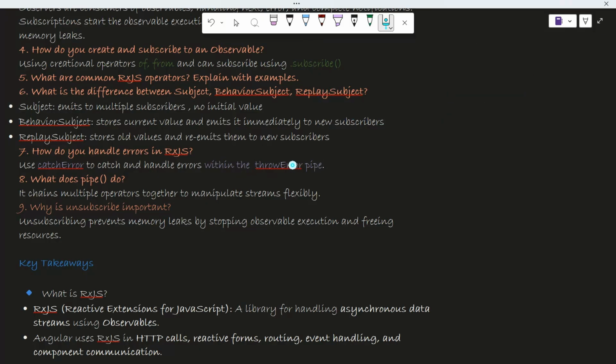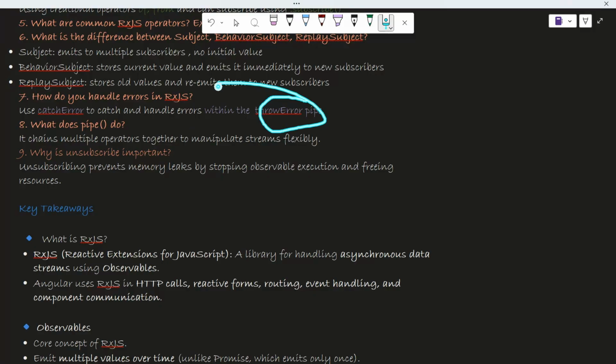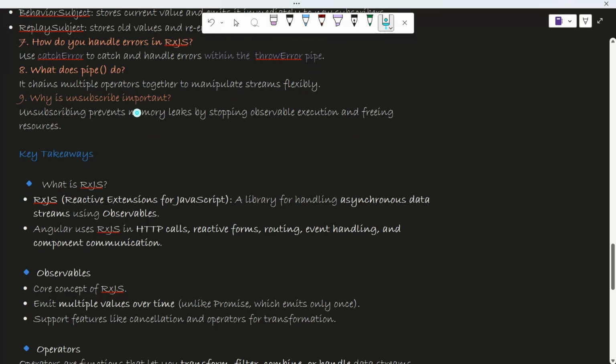Now, how do you handle errors? catchError. And where do you use that catchError? Within the pipe. Inside the pipe you use catchError. What does pipe do? In earlier videos I have explained what pipe is, I have made a full video on pipe, you can see it. So here it is basically used for chaining your multiple operators together. Why this is important, I have told you.